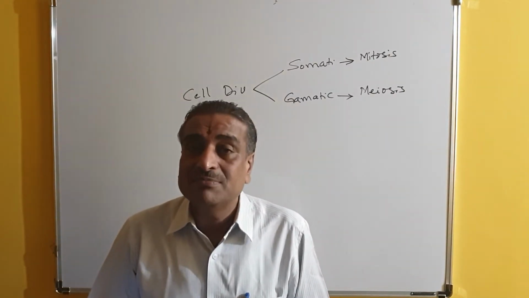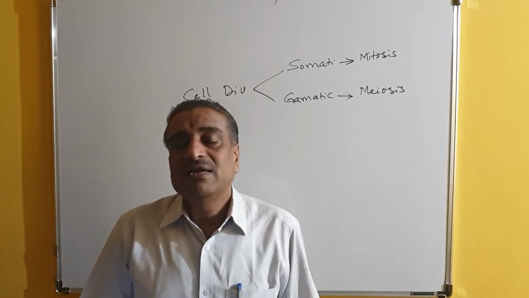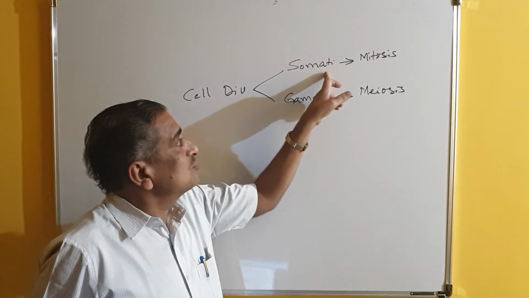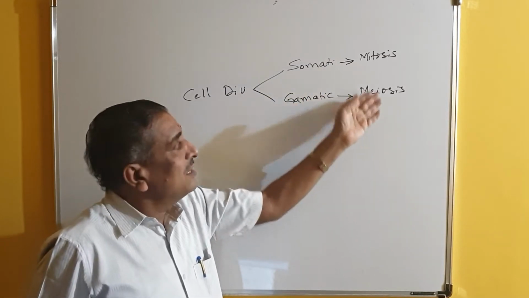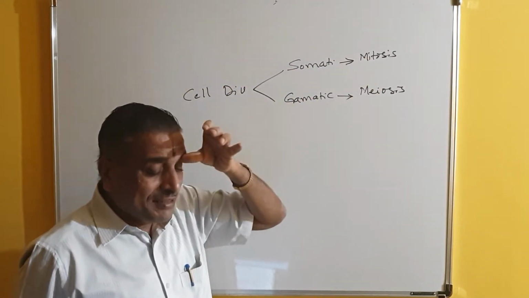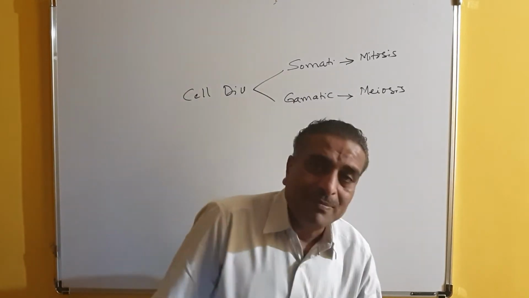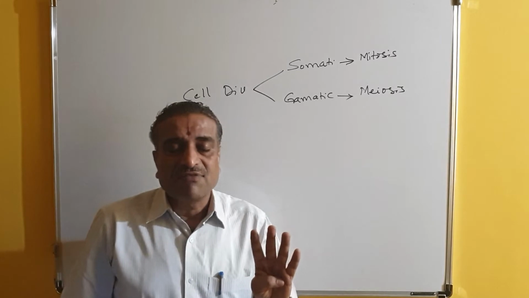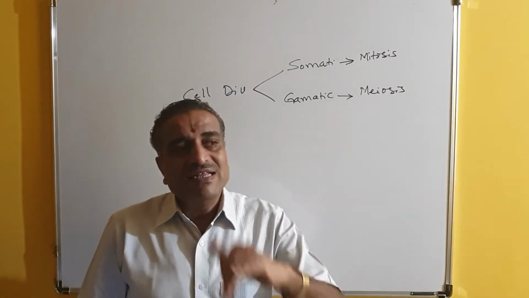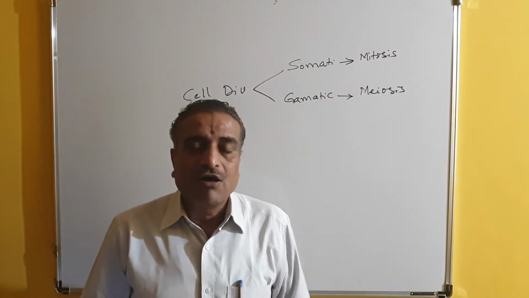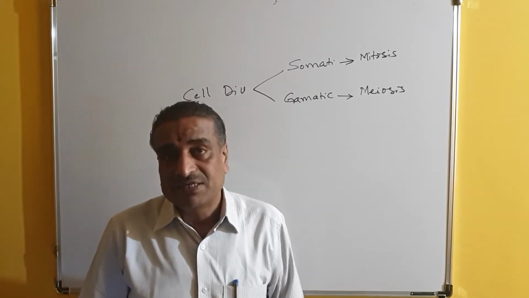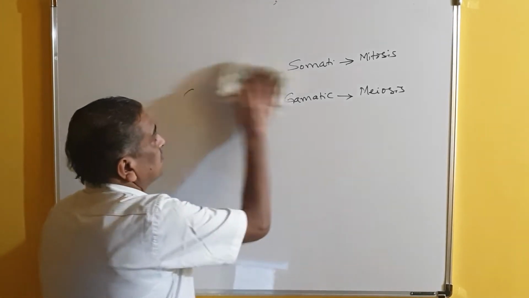And the organisms which do not reproduce sexually have only one type of cell division, that is mitosis or somatic cell division. This is absent. And the organisms which are reproducing by sexual methods have both types of cell division. One is confined to the body cells, another one is confined to reproductive cells, for formation of male and female gametes.